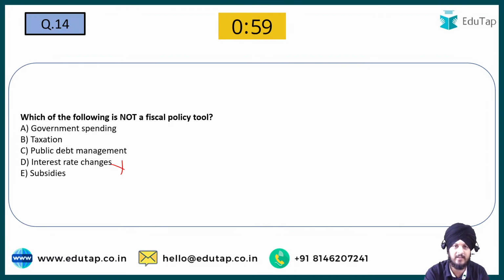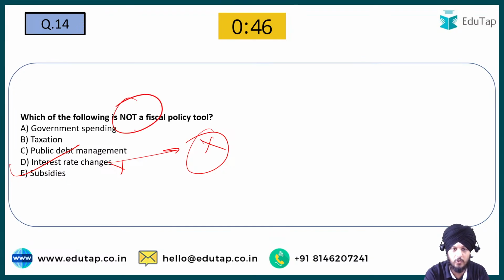It is basically the RBI, and that is why D is not going to be the answer to this question. I would say D is not going to be a part of the fiscal policy tools, and since it is asking about "not", D is going to be the answer to this question. Fine. So I hope it is clear to everyone.